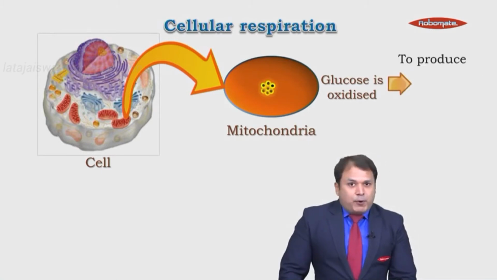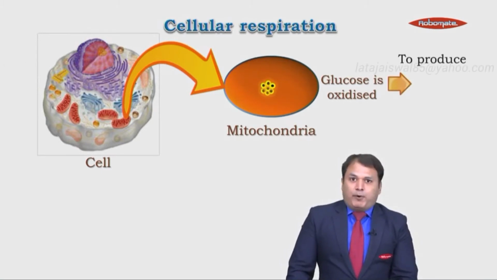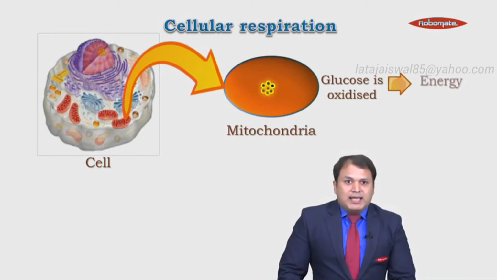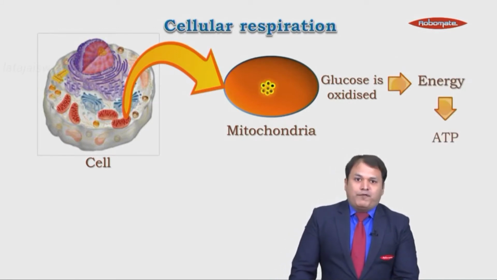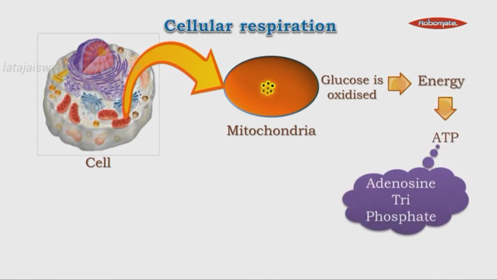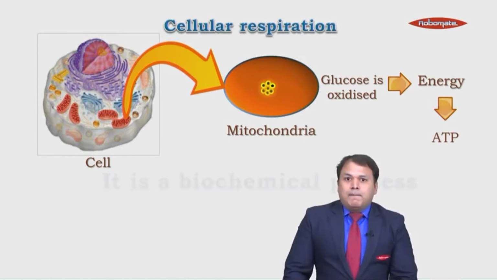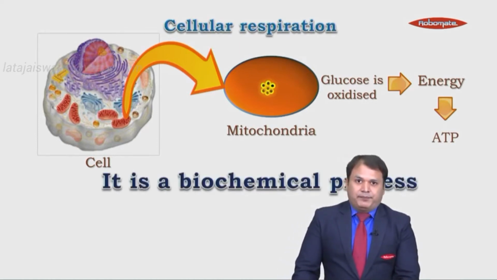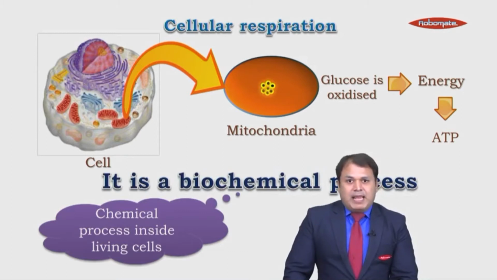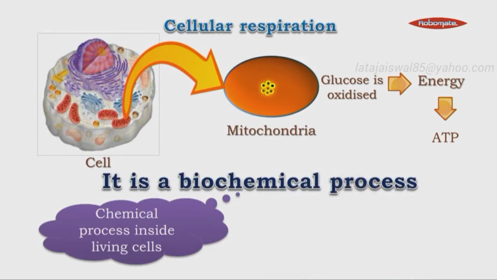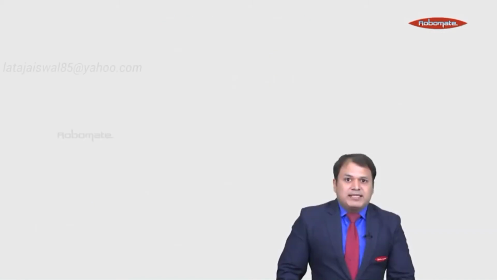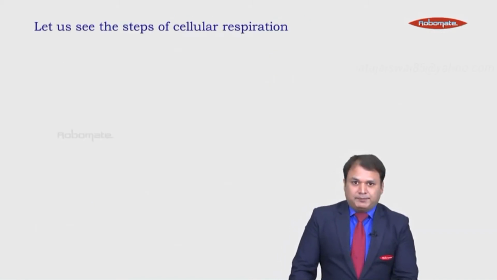And when food is broken down, this process releases energy in the form of ATP, that is adenosine triphosphate, which is nothing but a form of energy. And students, cellular respiration is a biochemical process, which means it is a chemical process that takes place inside the living cells.